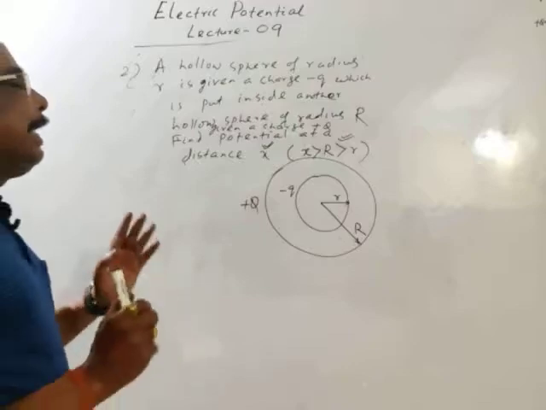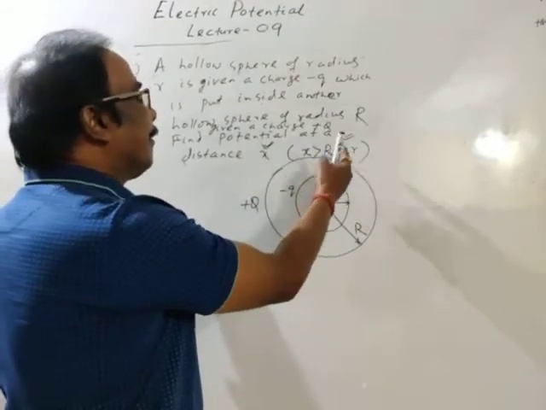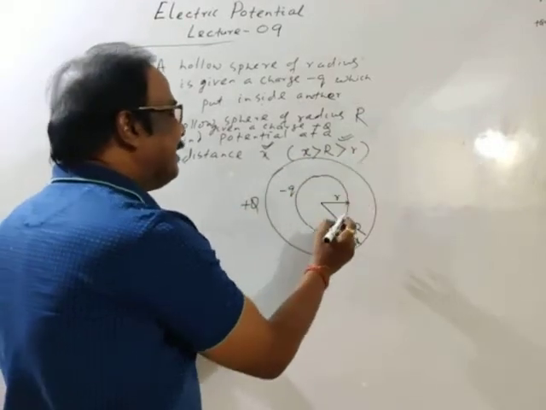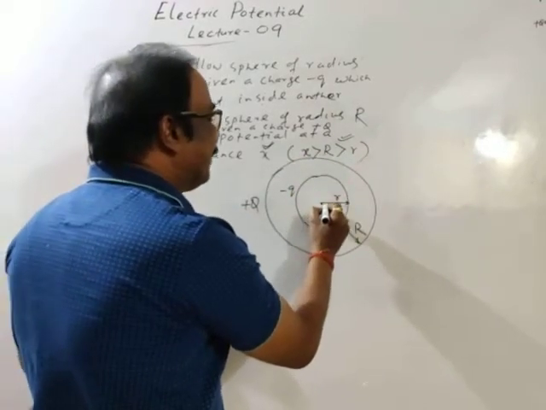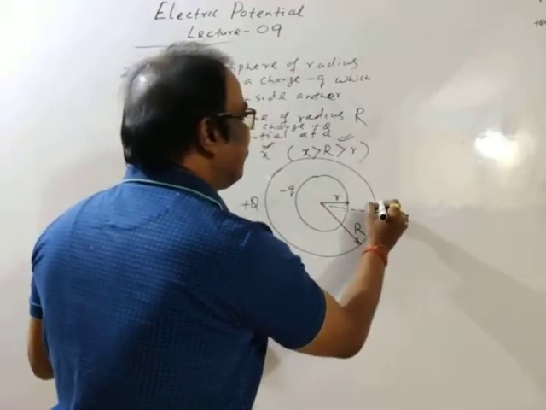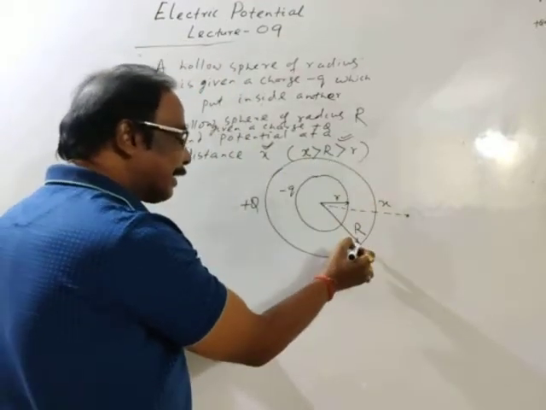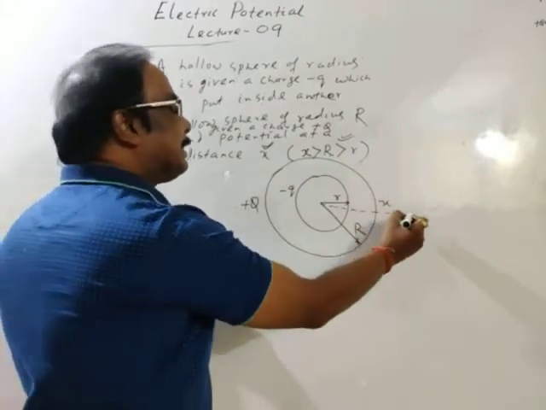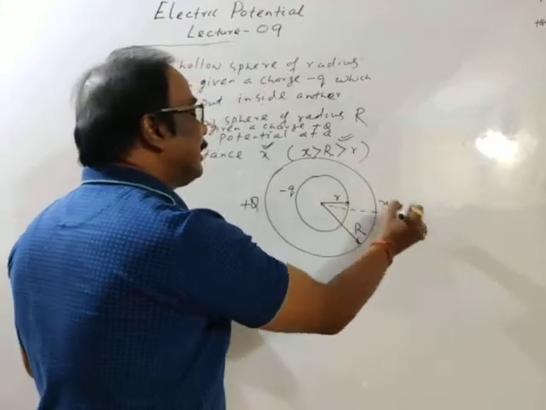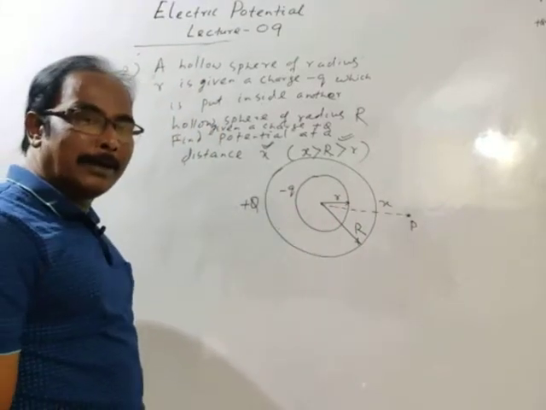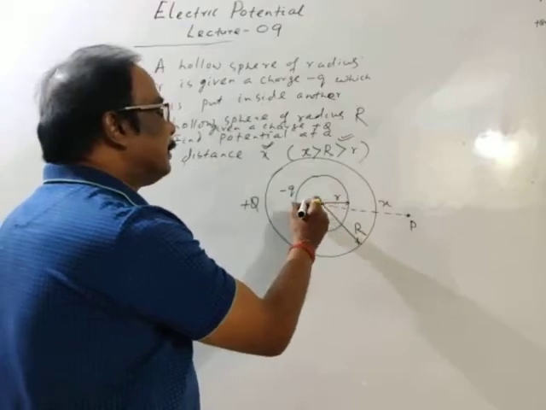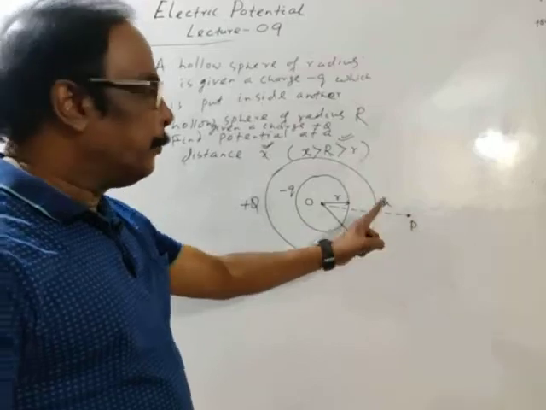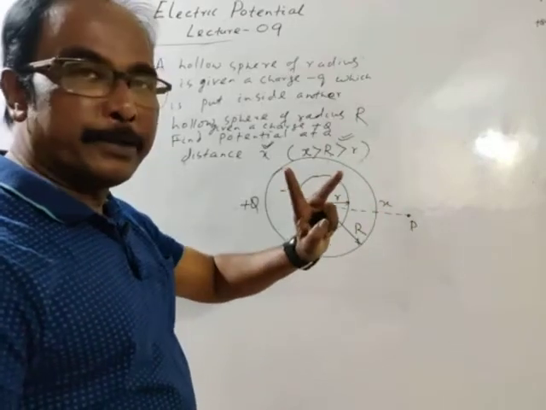X is greater than R and R is greater than r. Suppose this is the point. This is the point at a distance x. X is greater than R and also R is greater than r. So this is a point P at a distance x from the common center. Distance is always measured from the common center. So this point P is outside with respect to both the spheres.